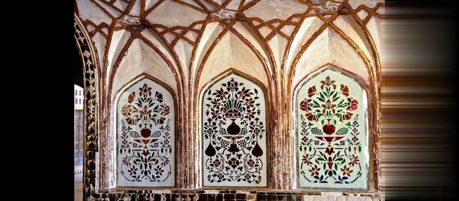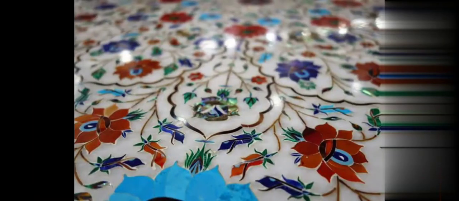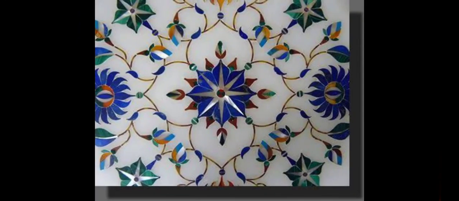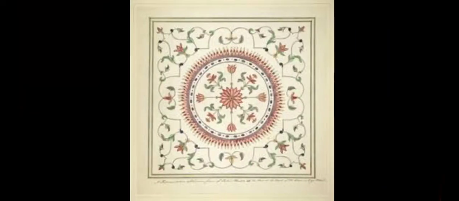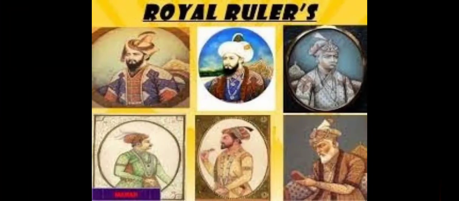Now let us see the beautiful designs made up of precious and the semi-precious stones. So these precious stones are cut in different designs. They are cut in the designs of the petals, flowers, floral designs, and then they are carved very beautifully in the interiors of the Taj Mahal. And this beautiful design is known as Pietra Dura. You can see these glazed precious stones.